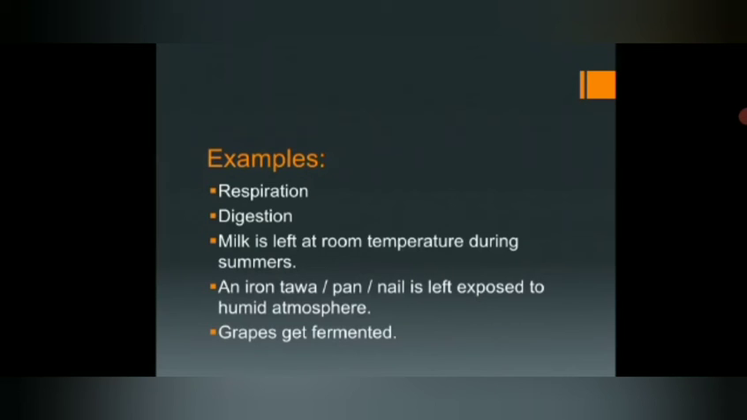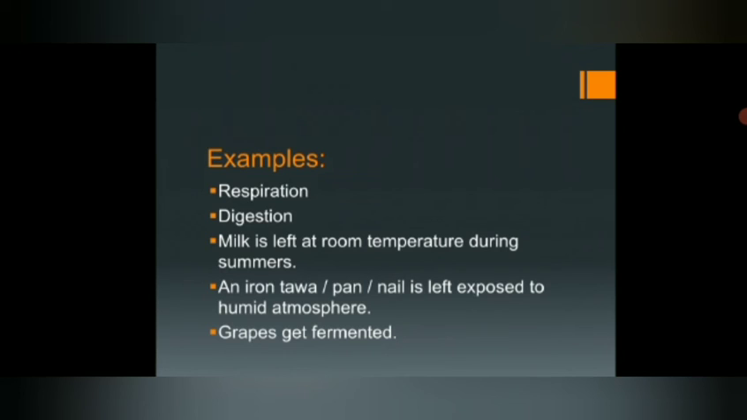Okay, second example is digestion. So what is digestion? The food whatever we eat, it will undergo so many processes and chemical reactions inside our body. Whatever we eat will go to the stomach. There so many acids and juices will be there, which are going to break down our food into small particles, and so many nutrients are released into the blood. Okay, so this is nothing but a chemical reaction.